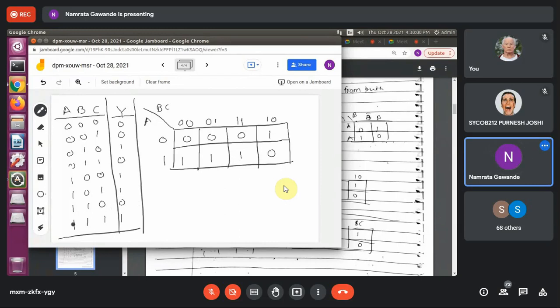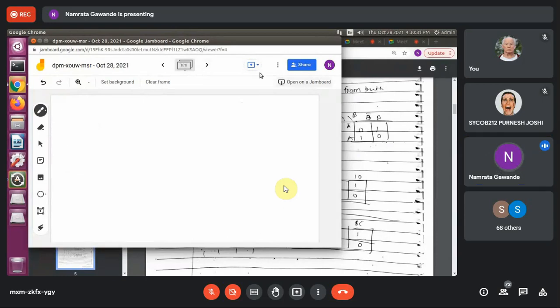Okay? This is A bar. This is A. This is B bar C bar, B bar C, B C and B C bar. Okay? This you understood? Okay? So the K-map structure you understood now, from truth table to K-map. Yes, ma'am.